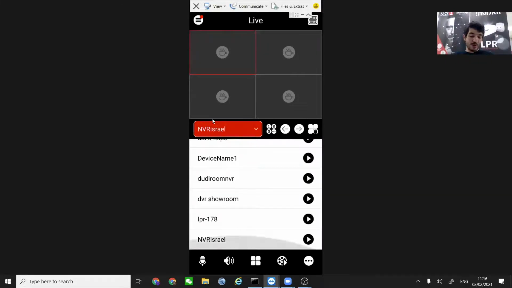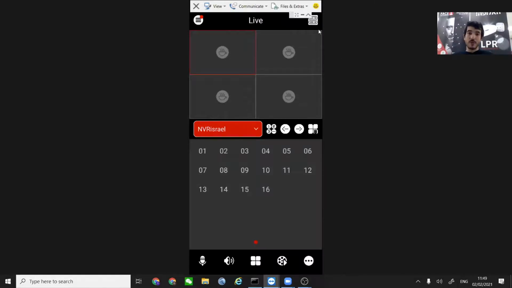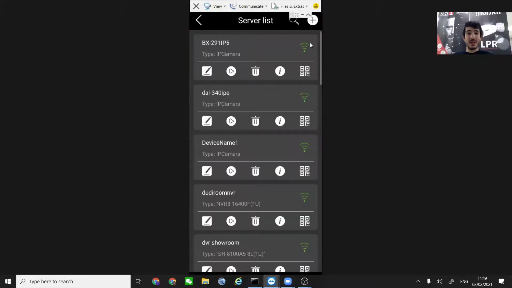So we can tell that all of those devices that are showing here right now are connected. In the upper right corner, we can see the server list button. Once it is opened, we can see a couple of things. First of all, we can see the name of the device that is actually connected to our application, connected and alive. Using the green antenna that you can see here, the green signal, it means that this device is online. So we can see video, of course, and playback and whatever we want from this device.